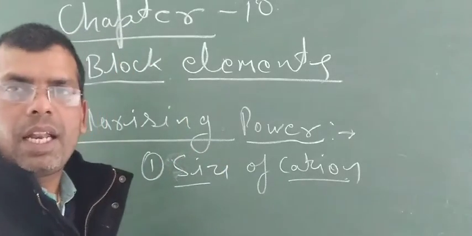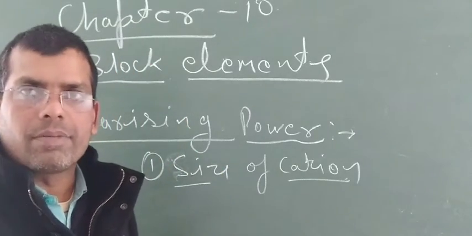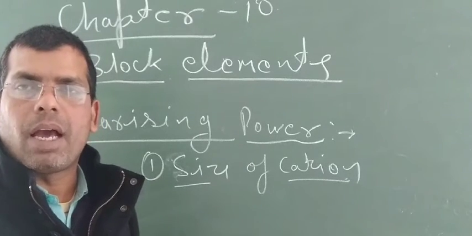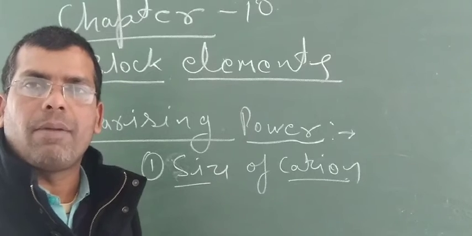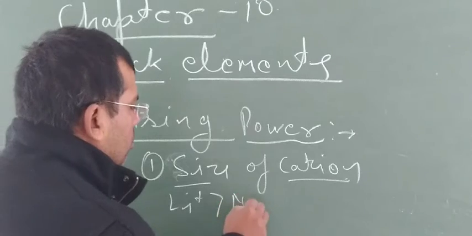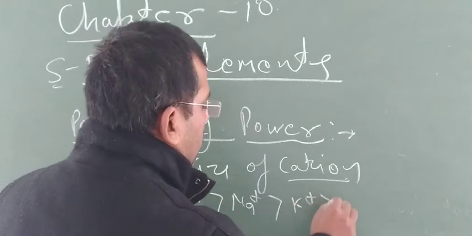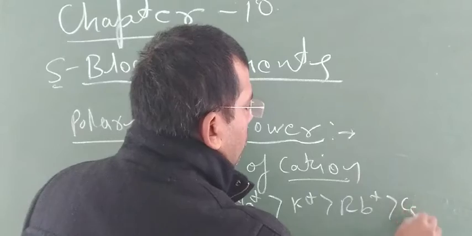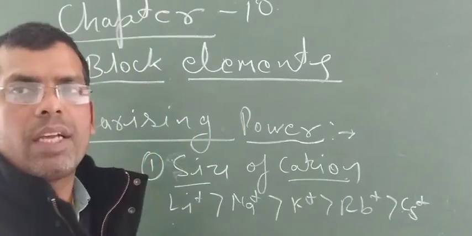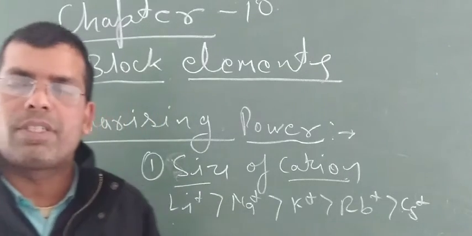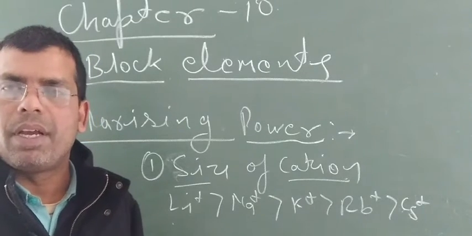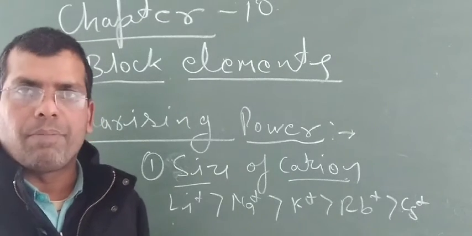Smaller the size of cation, higher will be the polarizing power. In this way, the cation of lithium, Li plus, has a high polarizing power. This is the decreasing order of polarizing power. Lithium has a high polarizing power because lithium has an extremely small size. It is an abnormal behavior of lithium also.